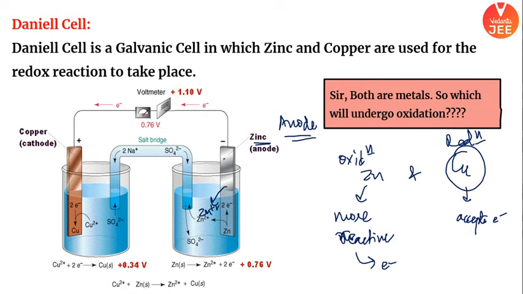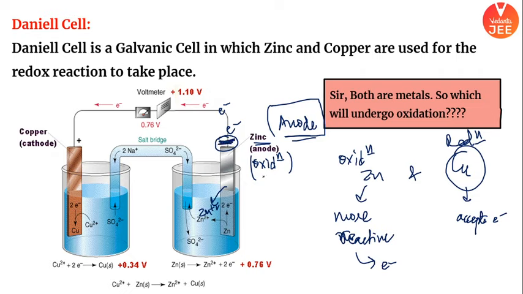And electrons would be released. These electrons, because of the external circuit, will go off. Since oxidation is happening here, we call this end the anode. What is most important here: since electrons are produced and transferred by the external wire, the anode is of negative charge. ये बहुत important है ये point.